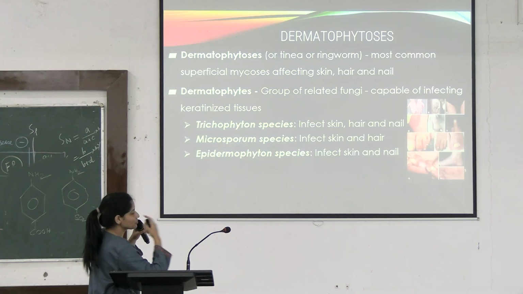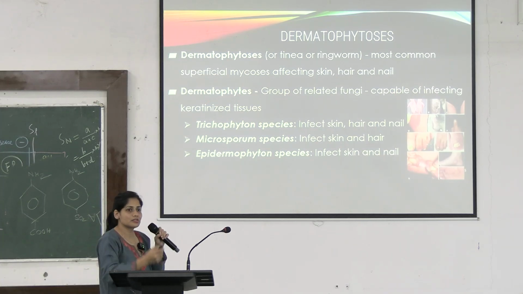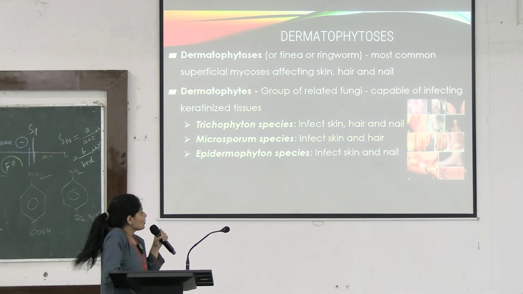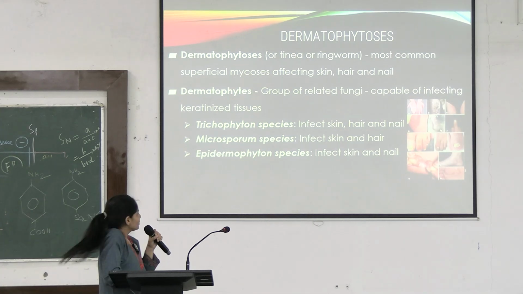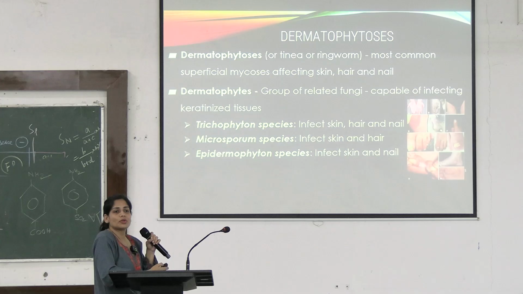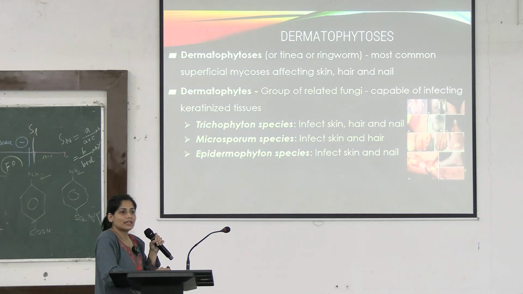Coming to dermatophytosis. Dermatophytosis is caused by dermatophytes. It's a group of fungus capable of infecting keratinized tissue. I told you in the beginning. What are these keratinized tissues? Skin, hair and nail. So there are 3 typical genera that can cause all these infections, but some of them do not cause infection in everyone. In case of Trichophyton species, they can infect skin, hair and nail.